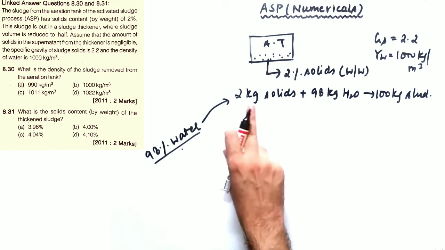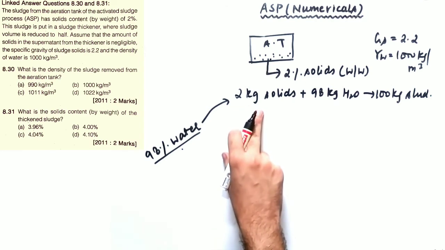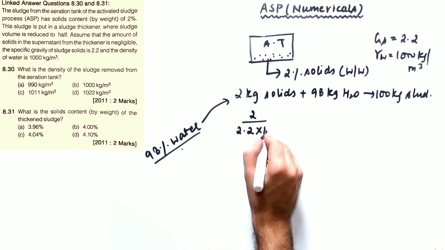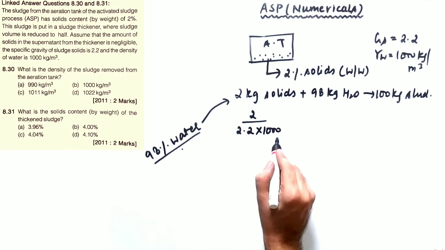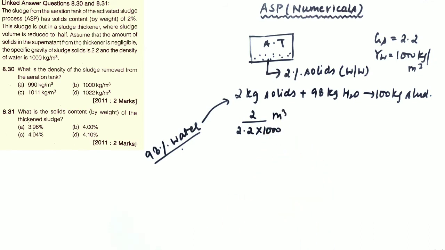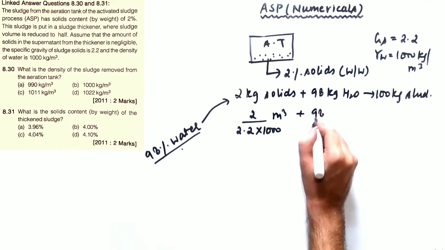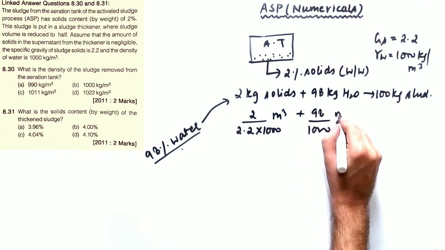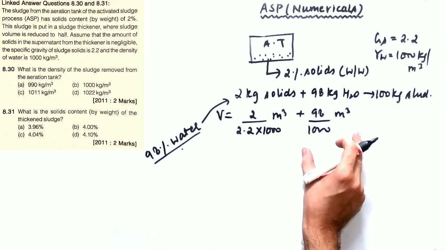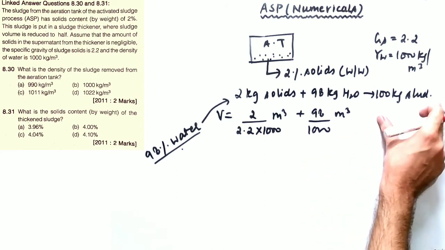Now you know the density of solids. The density of solids is 2.2 multiplied by 1000, so this is in kg per meter cube, and this will give volume in meter cube. Similarly, 98 kg divided by 1000 will also give volume in meter cube. So this will give you the total volume of the sludge. The total volume of sludge is the total volume of solids plus the total volume of water. You do not have the density of sludge.